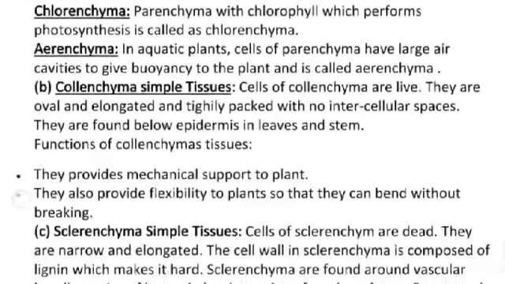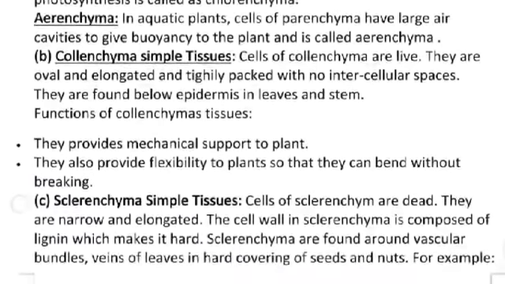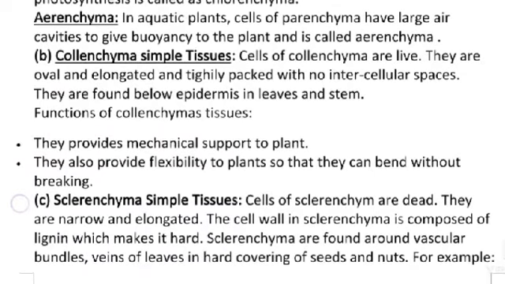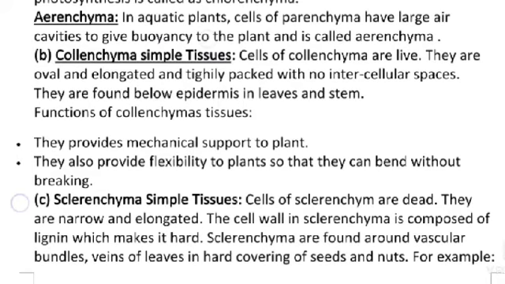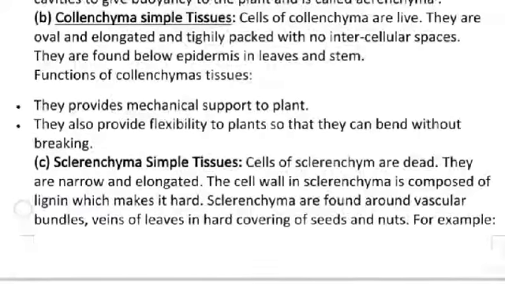Parenchyma with chlorophyll which performs photosynthesis is called chlorenchyma. Aerenchyma: in aquatic plants, cells of parenchyma having a large air cavity to give buoyancy to the plant are called aerenchyma.